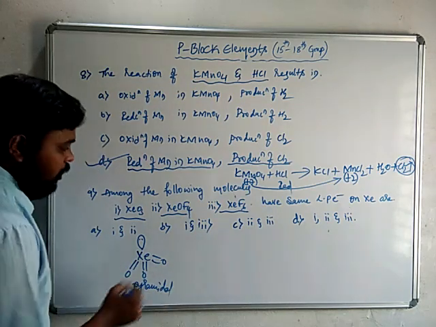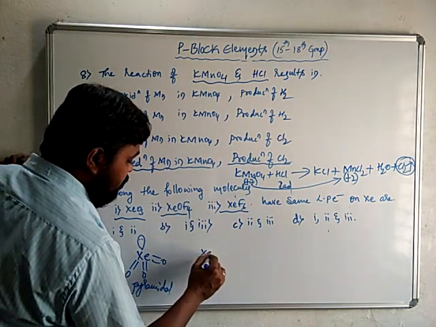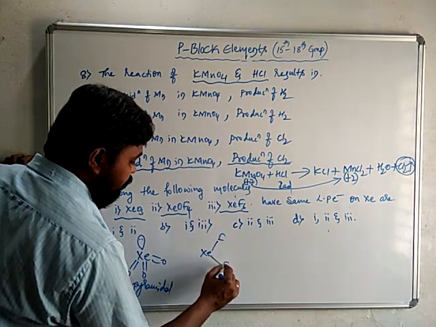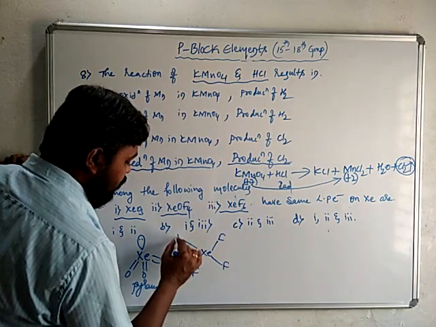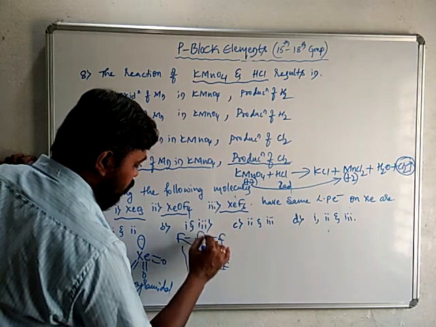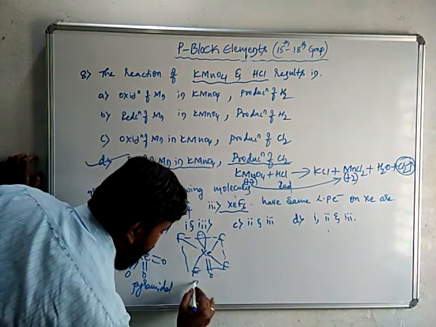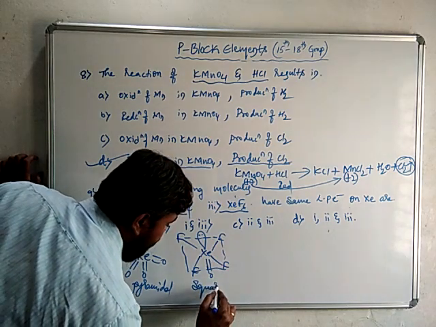If you take XeOF4, Xe with F, F, F, F, the 4 fluorines are in a plane, and here one lone pair will be there, and a double bond O will be there. So this is square pyramidal.